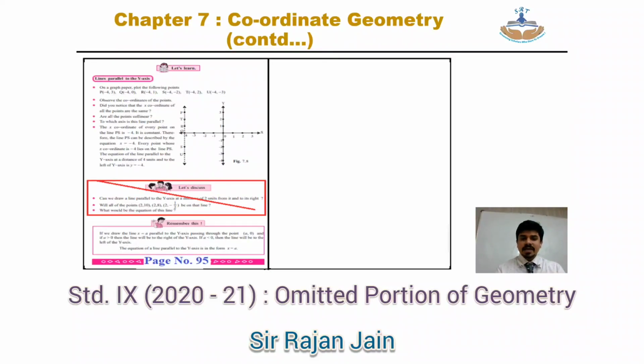Come to page number 95. On your page number 95, the block in the middle, that is let's discuss, that entire thing which is marked in red is omitted.